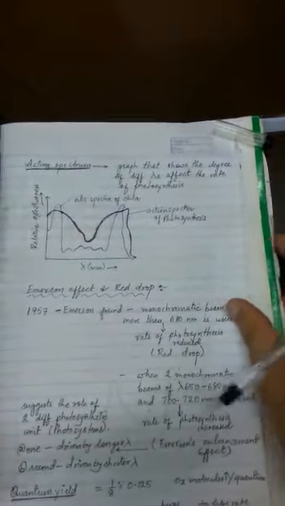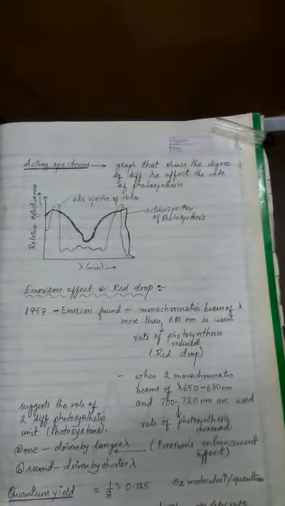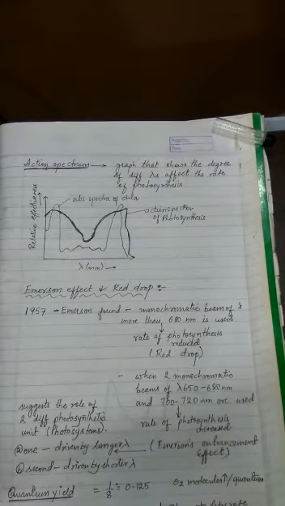Now the next graph is the action spectrum. How do you define the action spectrum? It's again a graph with two axes. The bottom axis has increasing wavelengths from V to R, and the y-axis has the relative effectiveness, or the percentage of photosynthesis.